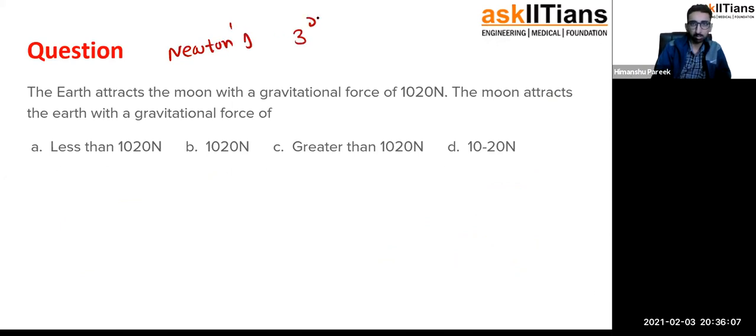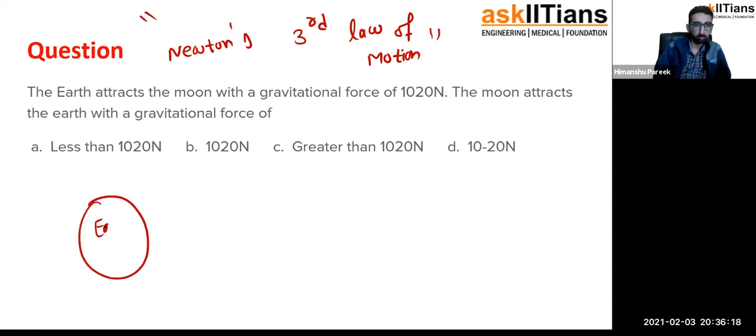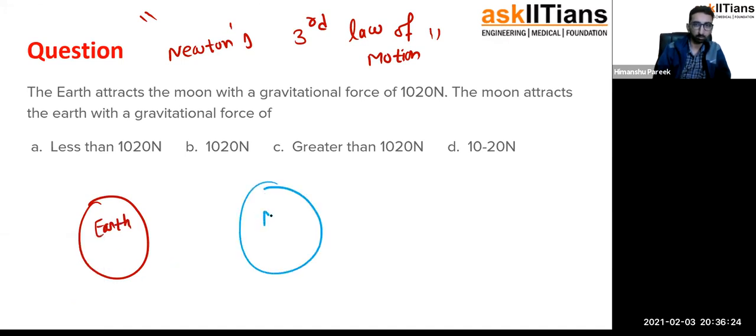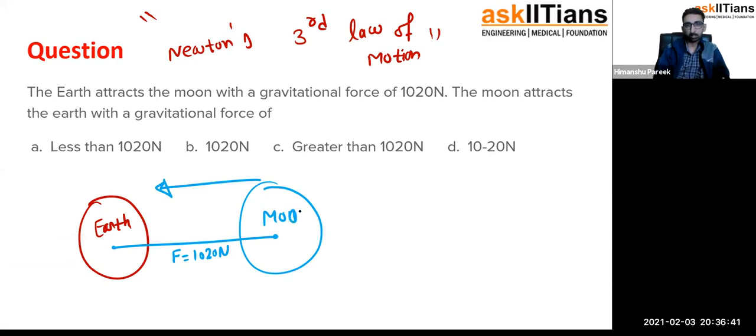Newton's third law of motion says for each and every action there is an equal and opposite reaction. Earth attracts the moon with a force of 10^20 Newton. That's a very huge force. Earth is pulling the moon with a force of 10^20 Newton. With how much force will the moon be pulling the earth?